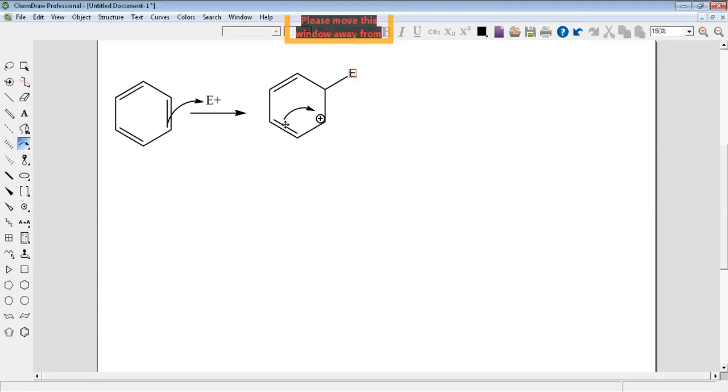Okay, that means it will open from here to the positive charge. Okay, now it will be like this. And this positive, yes, and this double bond. Tamam?